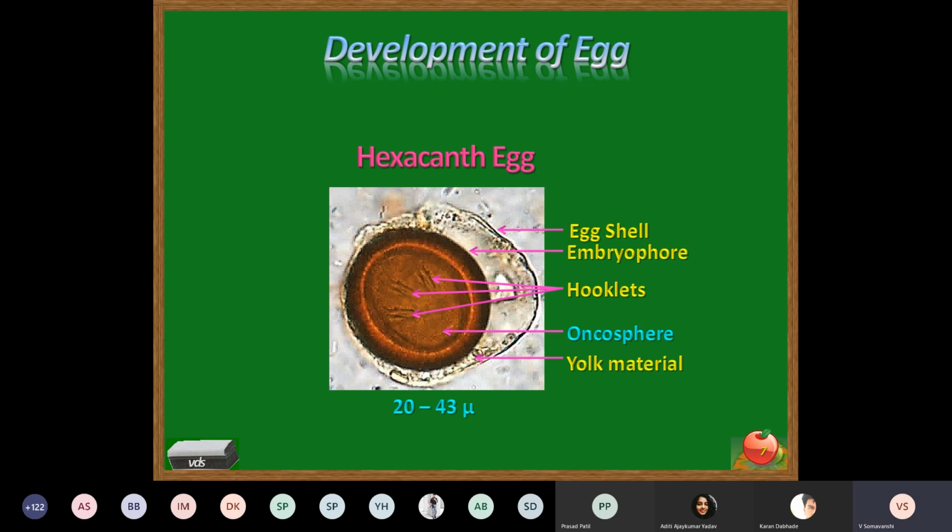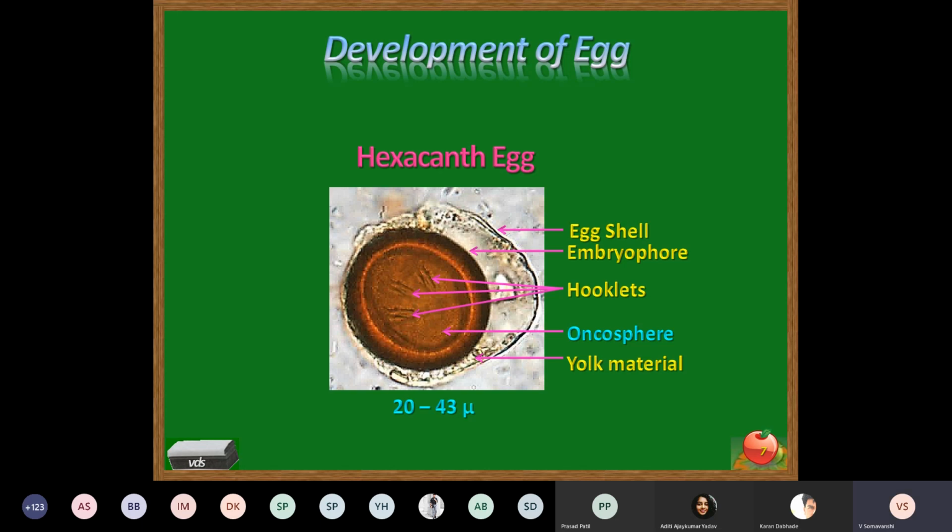So this is the embryophore which later on, when it thickens, becomes radially striated. Longitudinal lines appear on the surface, radial striation. And the inner ovum, which is called the oncosphere, a spherical structure, contains 3 pairs of hooklets.